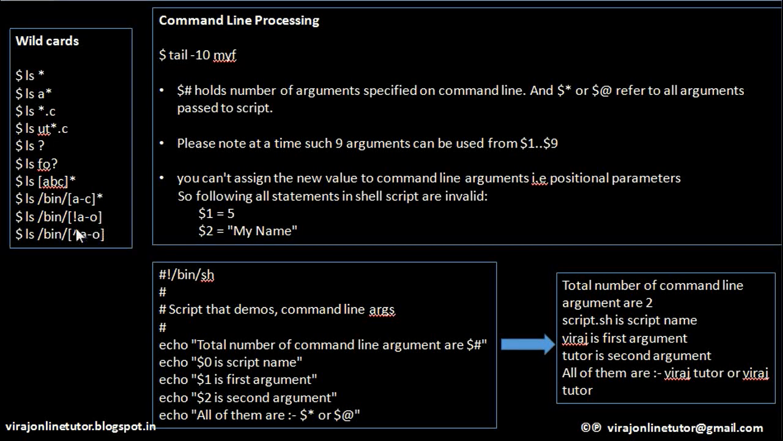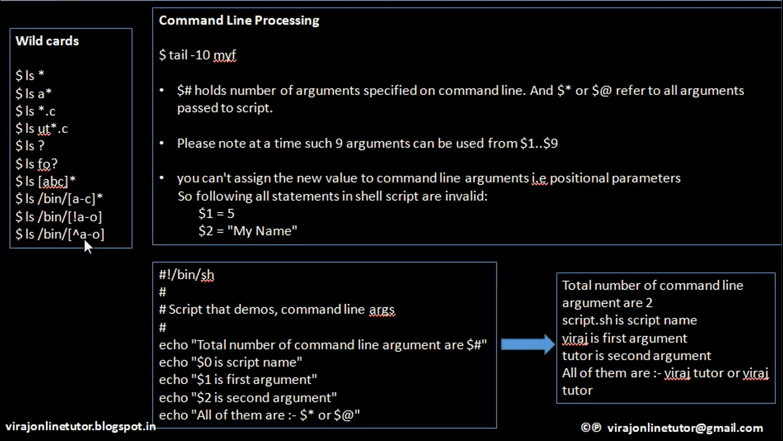So exclamation is also sometimes substituted with the caret sign. So this and this are exactly the same. So this will also list all the files from the bin folder which are not starting with letter A to O. So it should start with any letter other than A to O. So these are some sample wildcard examples that I have given you.